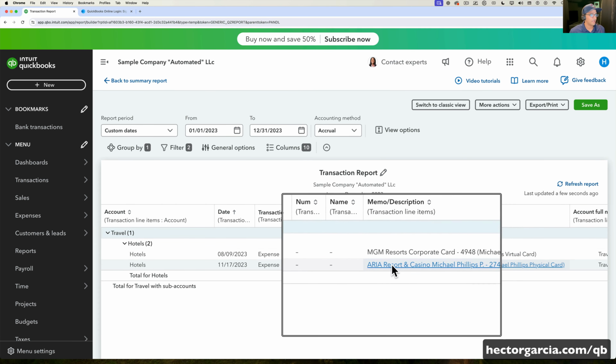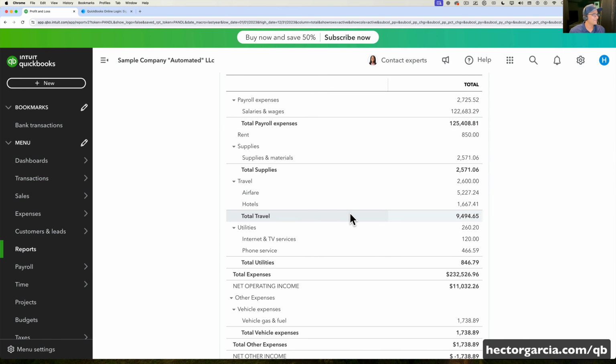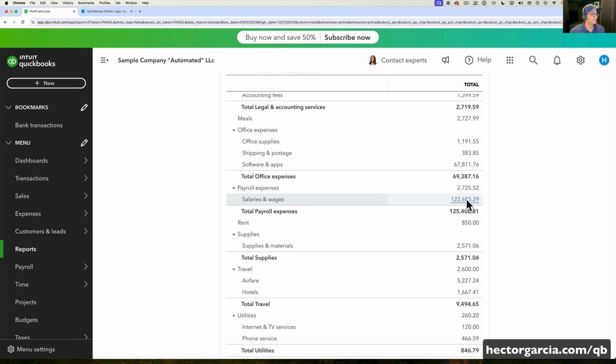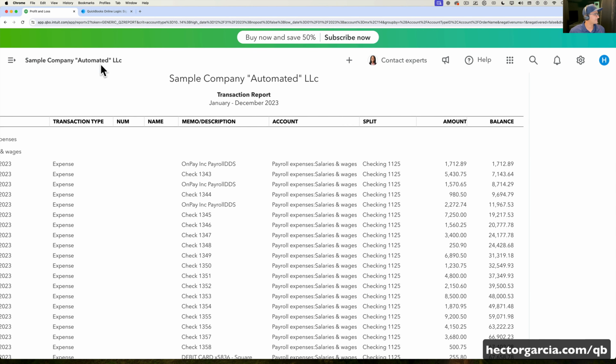And then we have MGM Resorts, Aria. There you go. Those are hotels. Okay, let's see another category. Let's look at a big one, salaries and wages. Let's see what shows up in here. Okay, so it looks like it grabbed, let me collapse the left navigation bar.